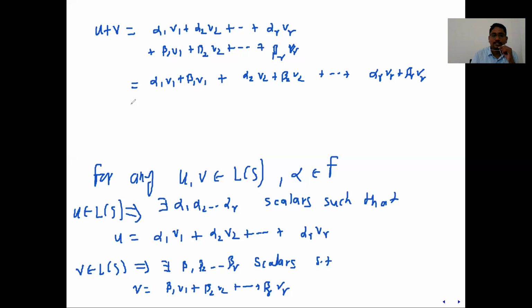As per the axioms of vector space definition, you can write this as alpha 1 plus beta 1 v1, alpha 2 plus beta 2 v2.